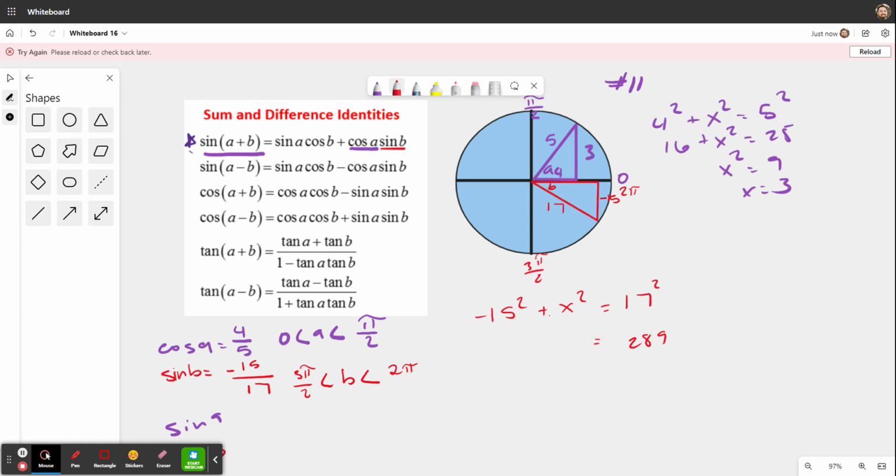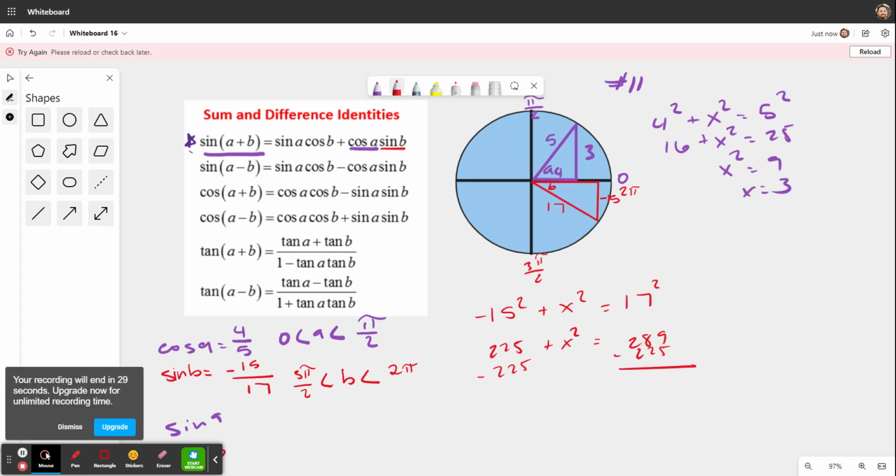Negative 15 squared is positive 225, since a negative times a negative is positive. So 225 plus x squared equals 289. I would subtract 225 from both sides, and 289 minus 225 equals 64. So x squared equals 64, and square rooting both sides, x equals 8.